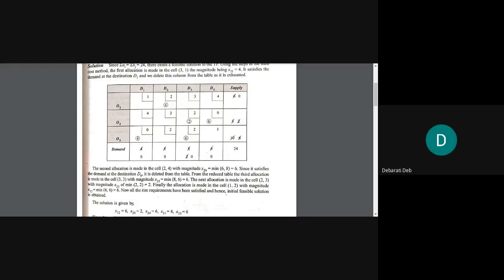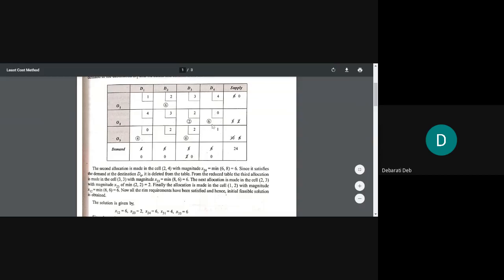Very good. So now we will compare between 6 and 8. Out of 6 and 8, the lowest one is 6, right? So we will allocate 6 in this column. So quickly write down 6 and put a circle around it in O2 D4.